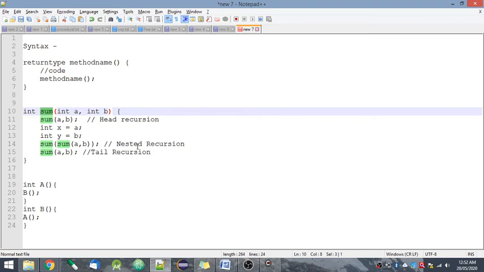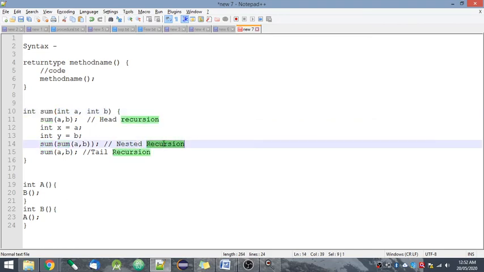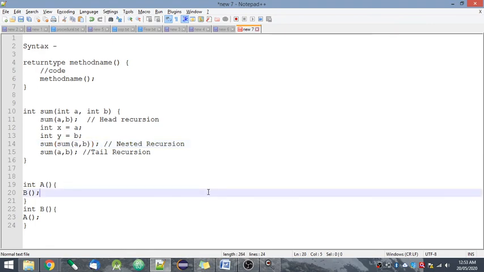Okay. And nested recursion. Nested recursion means whenever you pass a recursive call as a parameter to a recursive call, it is nested recursion. Now as you see, I am calling a sum method. So this is a recursive call. Now this is the parameter that I am passing to this recursive call, and this parameter is also a recursive call to this same function. So this is an example of nested recursion. So these are the 4 types of direct recursion.